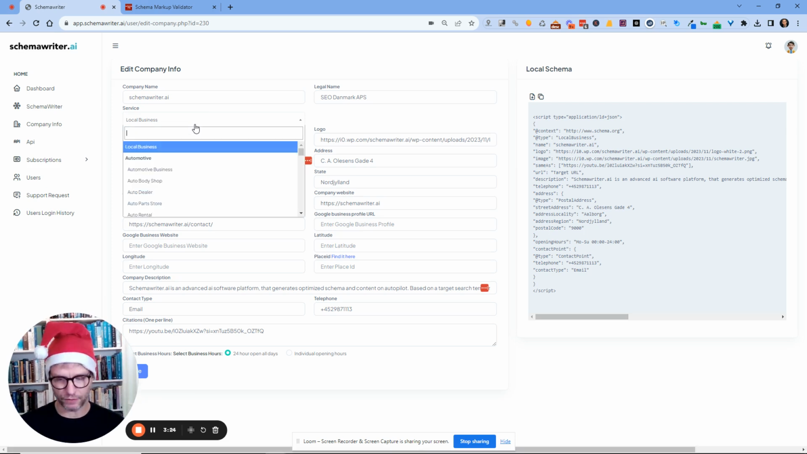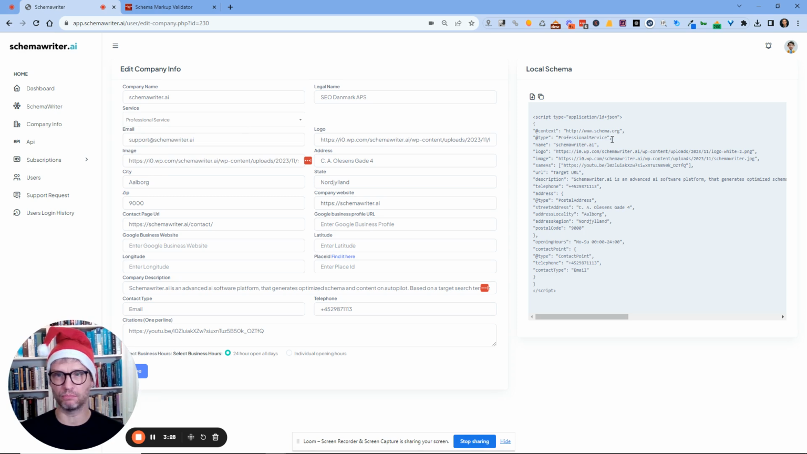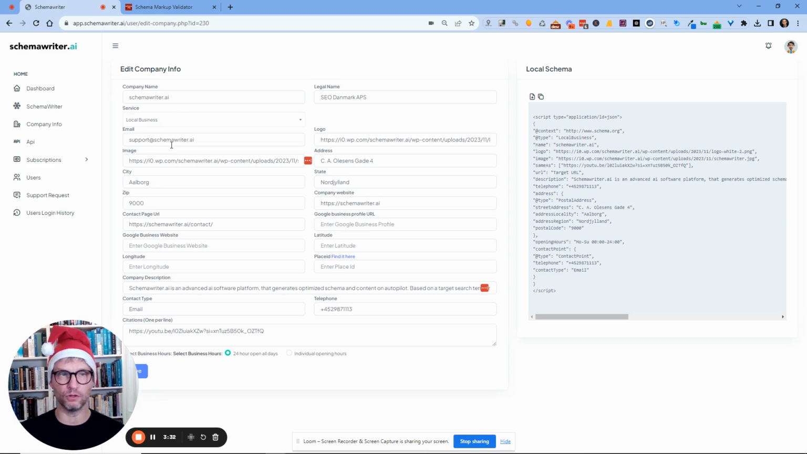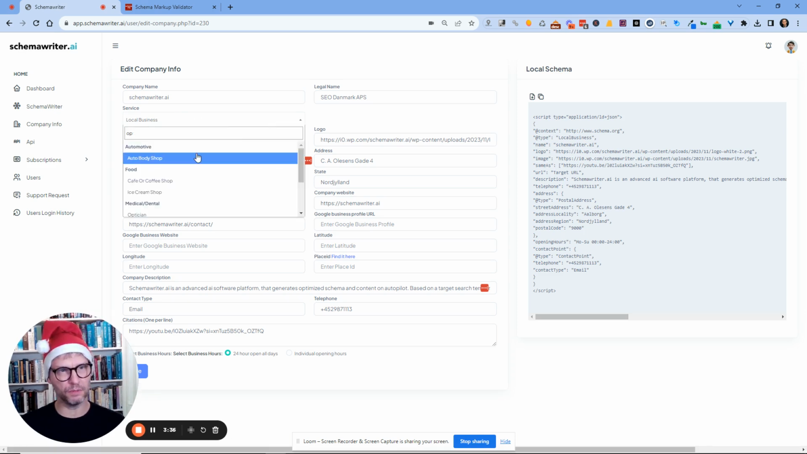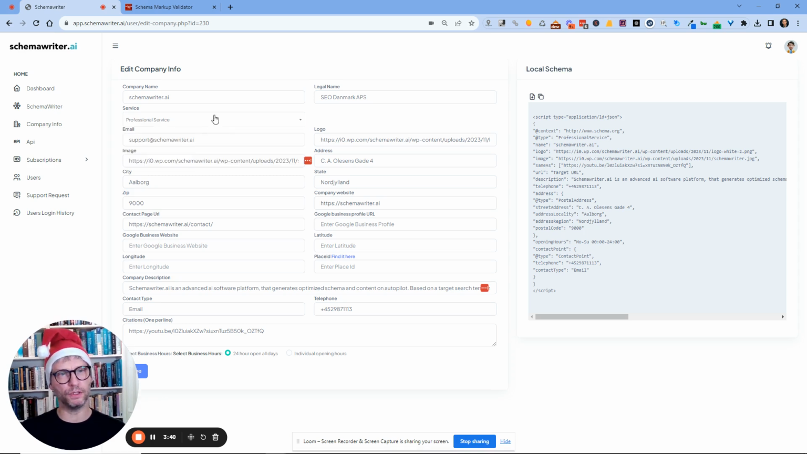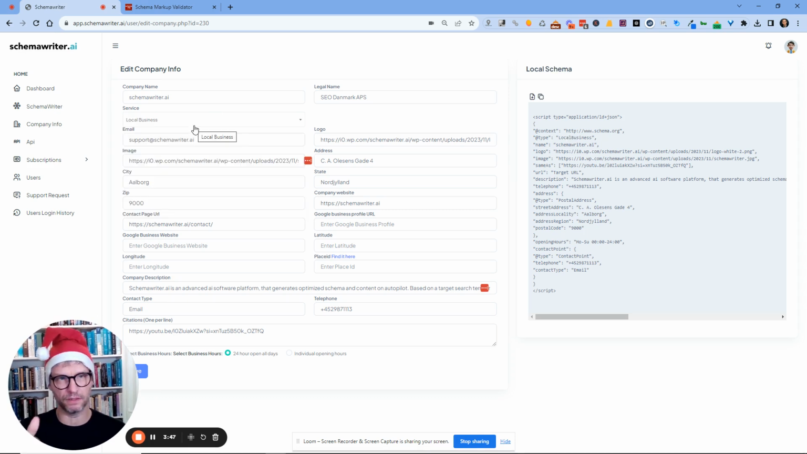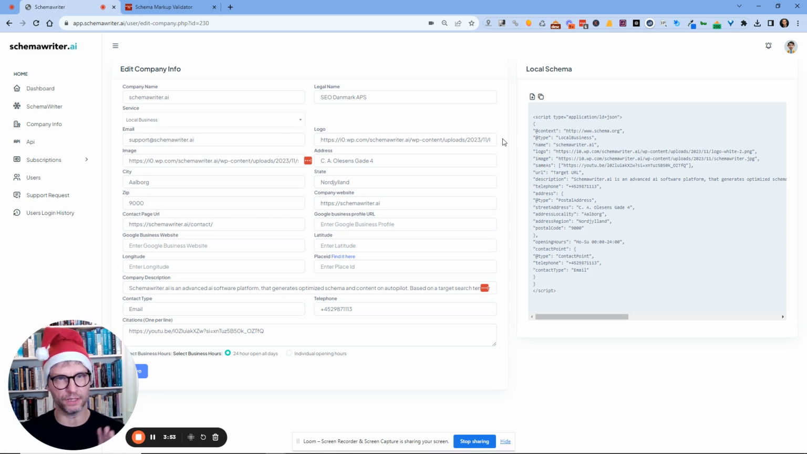So instead of professional service that most of us normally probably would select, I encourage you to select local business, because I know that at some point, schema.org will deprecate, they will remove the support for the professional service. So you might as well just jump to local business. If you cannot find your service type here, just select local business and everything will be fine.